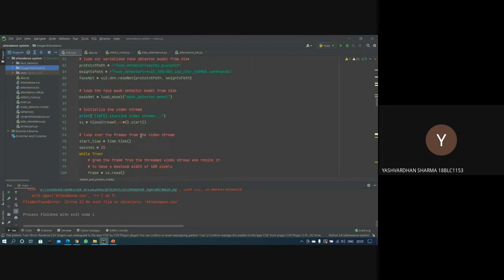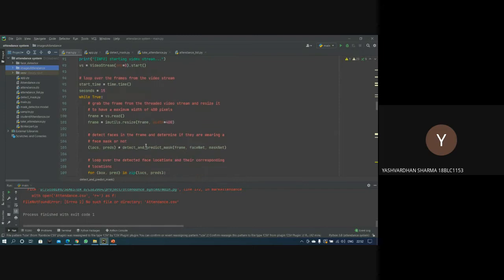In line 94, as you can see, ma'am, we have then started the frame. Basically we start a video stream that runs for 15 seconds, and in those 15 seconds several photos are captured at intervals, predicting whether the mask is present on the face or not. Accordingly, we then proceed further.